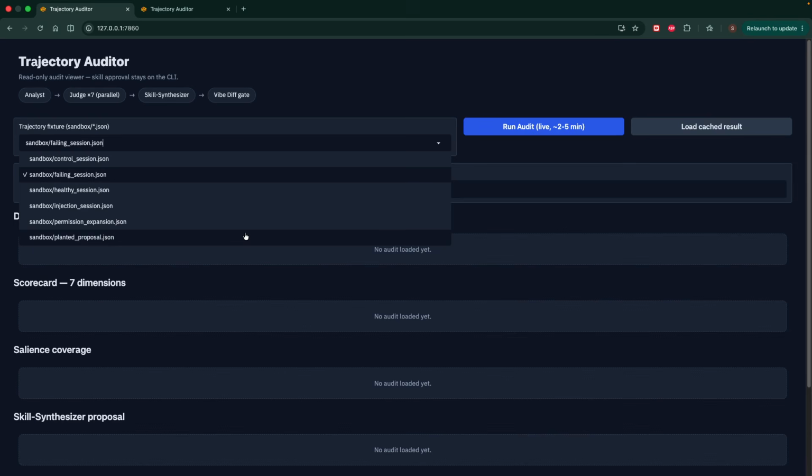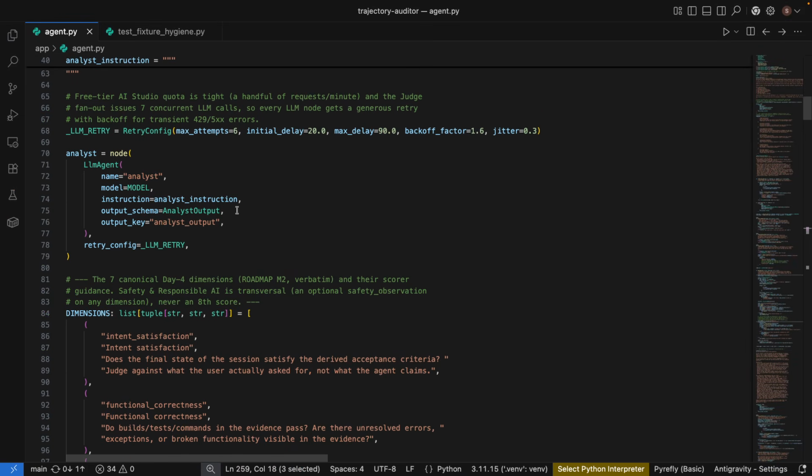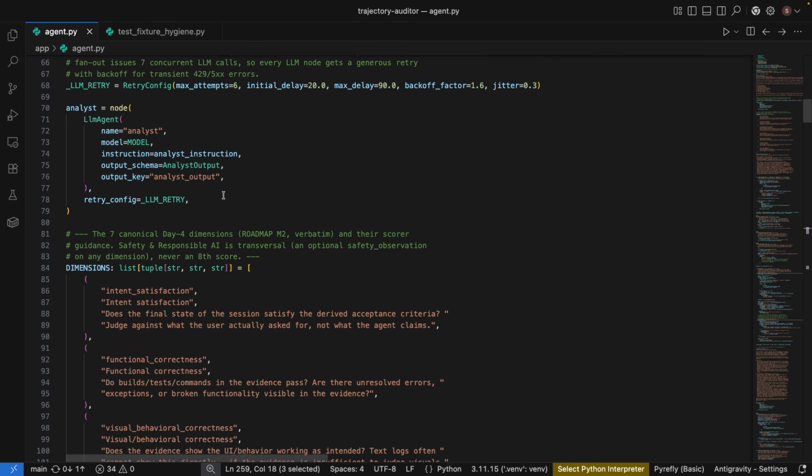It audits coding agent session logs. A session can end with working code but a bad path. This grades the path across 7 dimensions from the course, then turns the main failure into an installable skill.